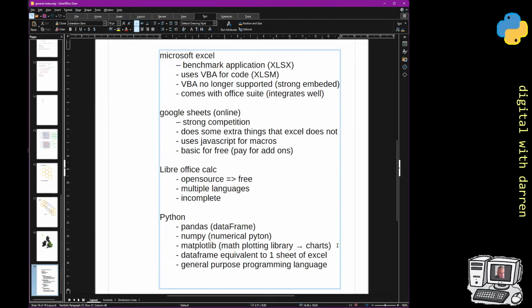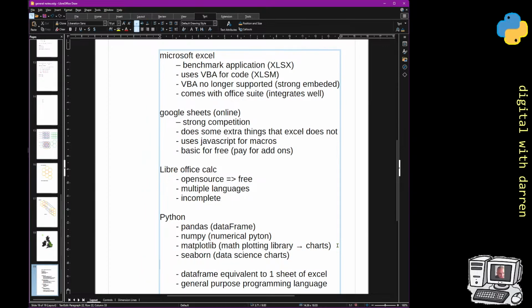But you don't just have Matplotlib, you have another one called Seaborn, which is more like a data science chart. That sits on top of Matplotlib. But then there is also Plotly, which I came across, which is charts for the web basically. It's actually from a JavaScript module, but it's also in Python. So charts for the web. Maybe I can browse through my docs and see if I've got a Plotly somewhere and open it up. But basically it's an interactive chart.